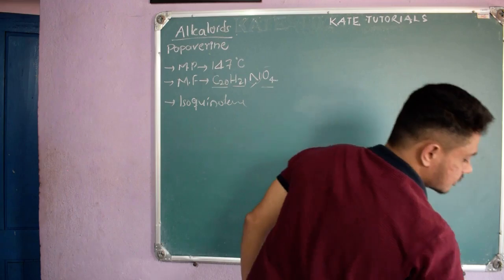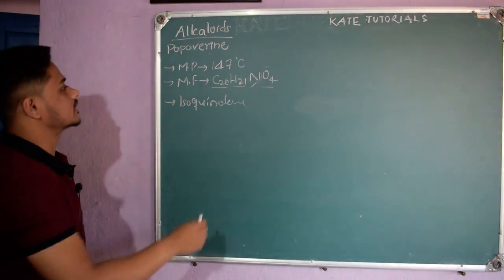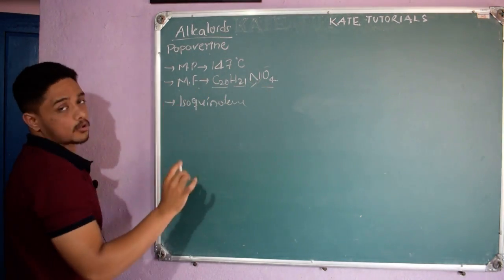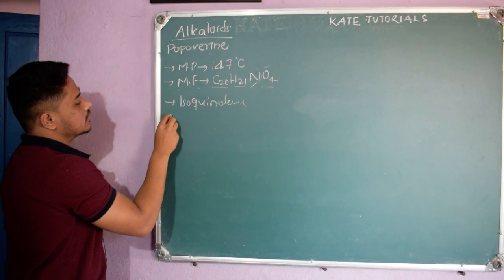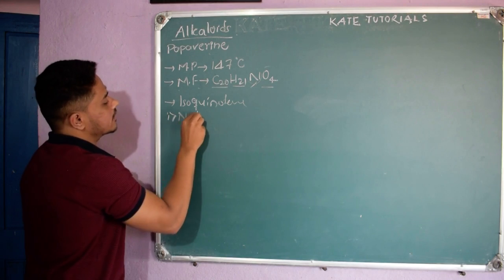So these are the few basics I told. Now let us see a few more structure elucidation steps. They saw that one nitrogen is there in the molecular formula, and they were interested in finding the nature of nitrogen.